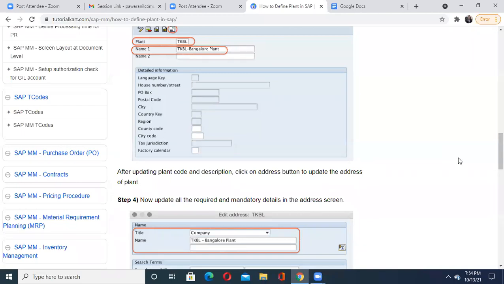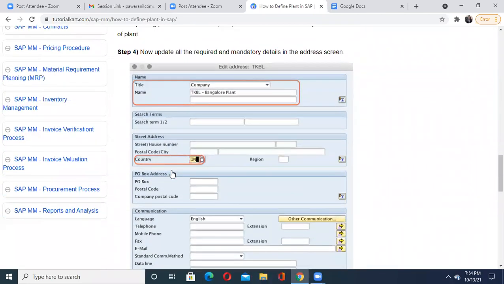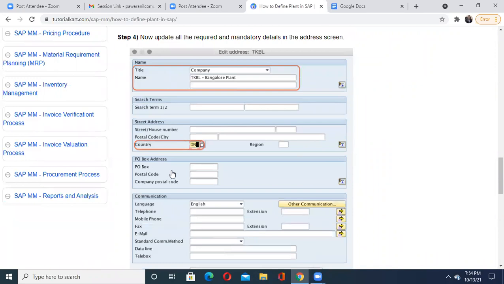So what are you going to update? See, when you are updating the details in your step number 4, it happens like this on your SAP window. I'm trying to show you actual SAP login screens here. My dear students, please understand, when you open your SAP login tomorrow and start actual hands-on, you will get the same windows over there. Okay, so in this case, you will again ensure your title, is it a company or any other service? Then its name is available, then you can fill the rest of the details, but you have to choose clearly the company.